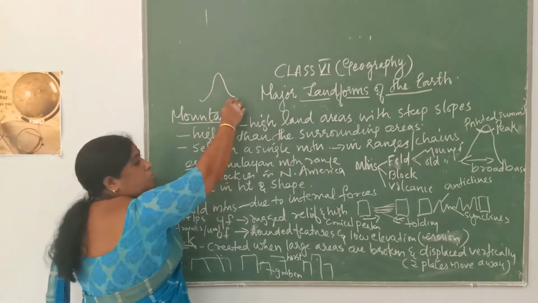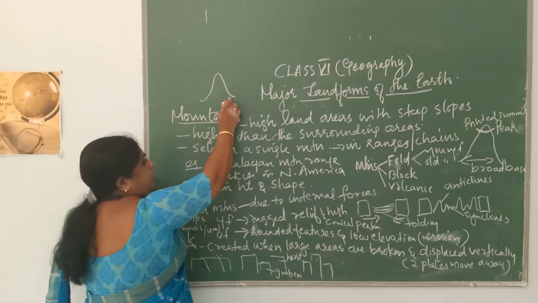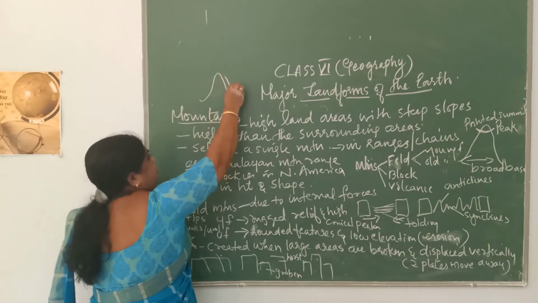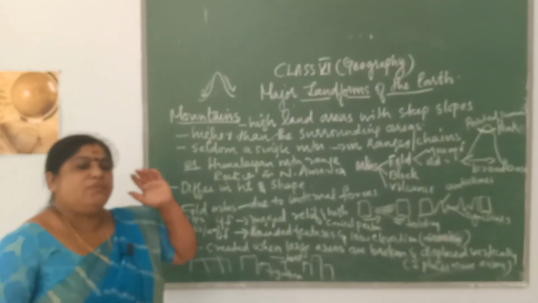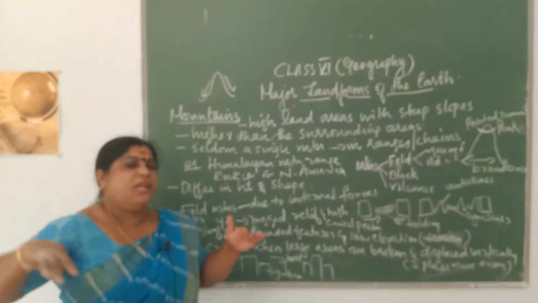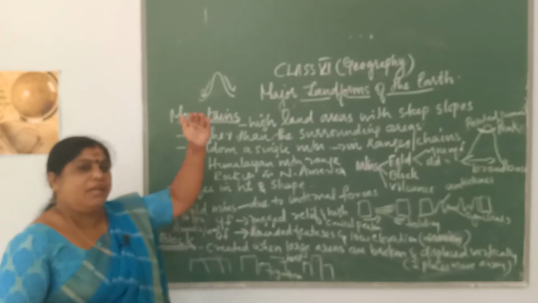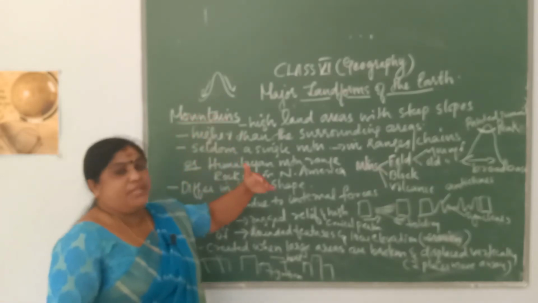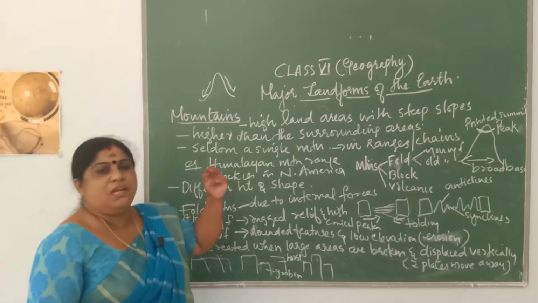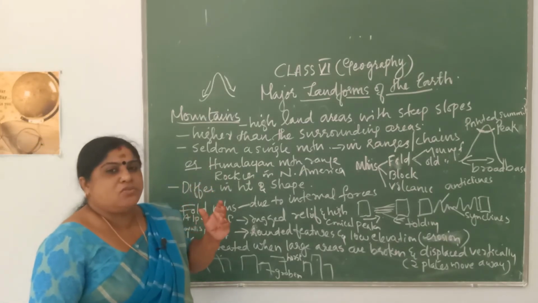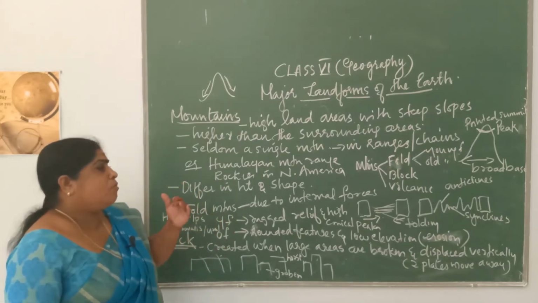It is a raised portion of land, very high, with steep slopes on either side. Usually mountains will be higher than the surrounding areas; compared to the surrounding areas, a mountain is an elevated land portion. Usually you cannot see a mountain as a single one, you see it in ranges or in chains. So, they are called mountain ranges.